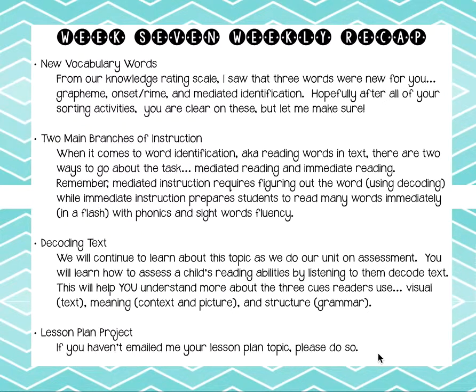The last topic I want to talk about on our recap today is the lesson plan project. At this point, you should have emailed me your lesson plan topic. When you look at the rubric and project sheet, there are 2 shaded boxes. One says early literacy activities and one says emergent literacy activities, and those are together. On the other side, there's vocabulary and comprehension activities. This week, I want you to go to the box that has the early literacy and the emergent literacy activities and pick one topic. Not one from each, one topic total.